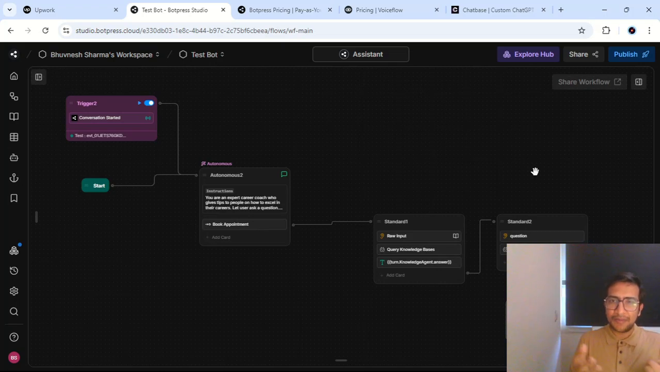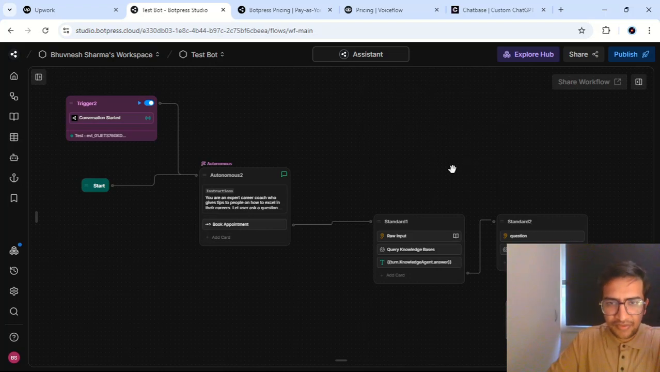How is the demand for chatbot development and for that specific tool? And the second is I'll compare three tools. What are these three tools that I'll be talking about? One is Chatbase, the other one is VoiceFlow, and the third one is WordPress. All right, so let's dive right into it.